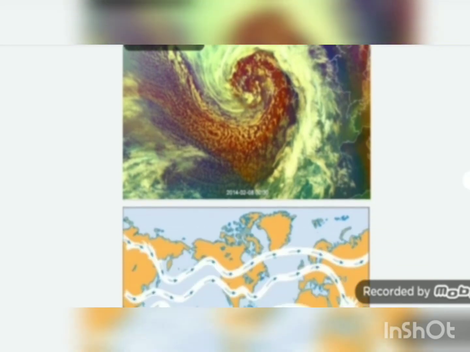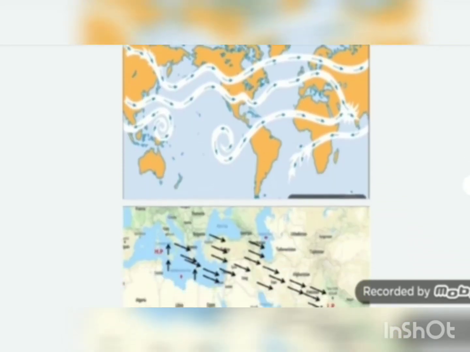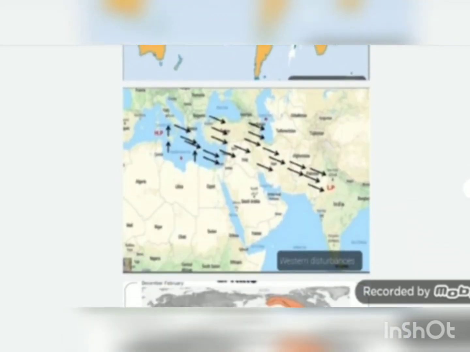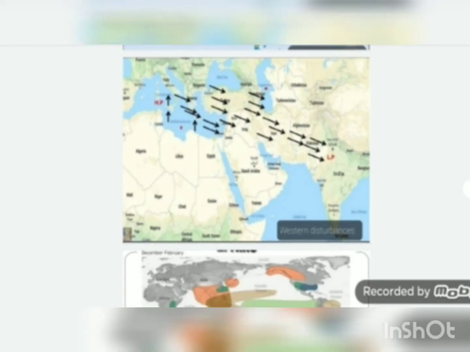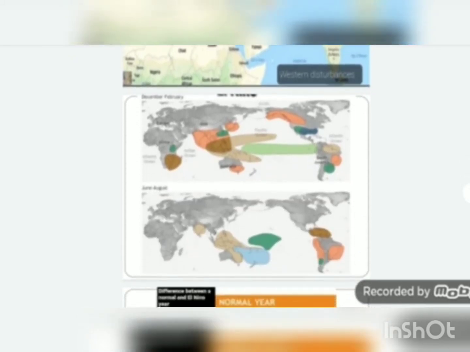The next one is the western disturbances. This starts from West Asia, blows towards the east and affects the West Asian countries, Northeast Asia, Pakistan and Afghanistan. The dust storms accompanying these disturbances leave their effect up till Bangladesh. They even damage the crops of Gujarat. It is known as Mavthu in Gujarat, in the local language.